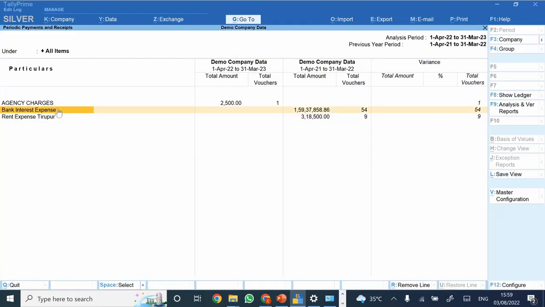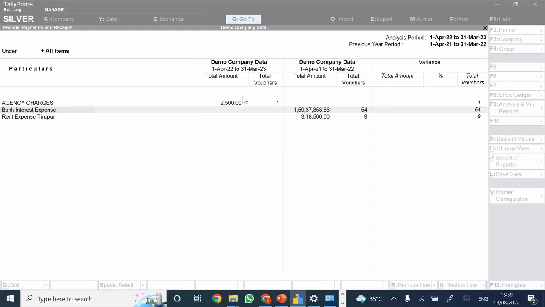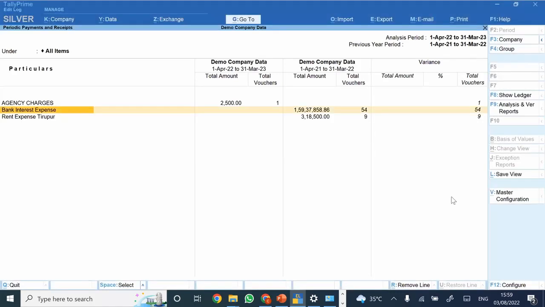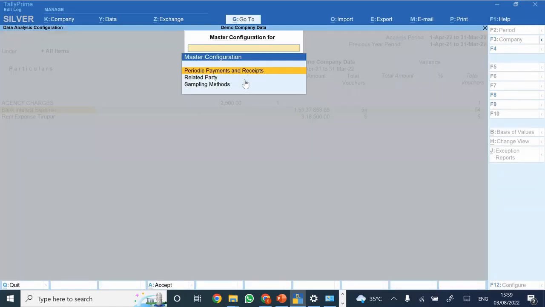So you could just segregate out of all your expenses what your periodic expenses are, and the list of the same would be available here. So there was one question, how to enable a ledger as periodic. So I just showed the same. You can just go to this particular report, go to master configuration, click on this particular tab.